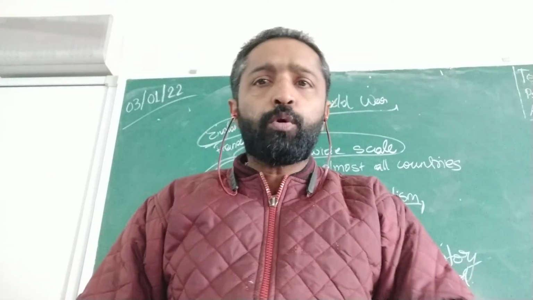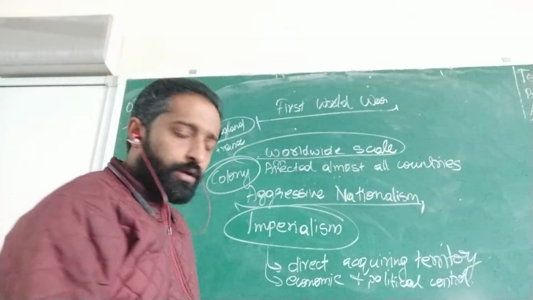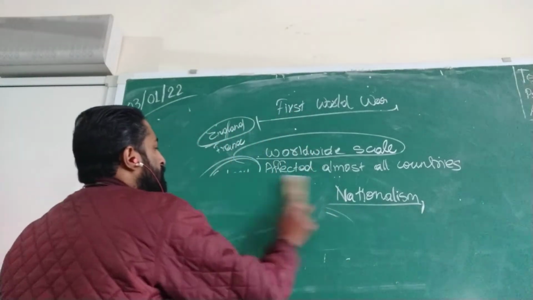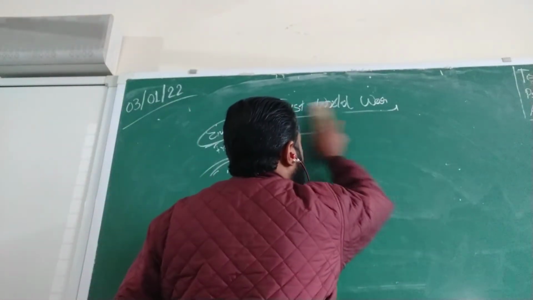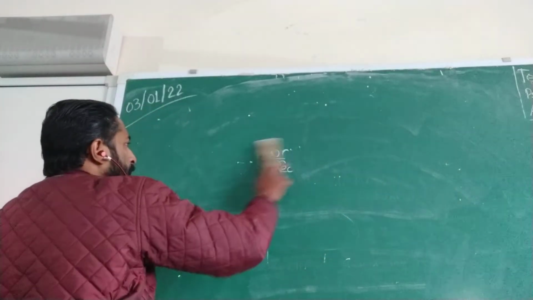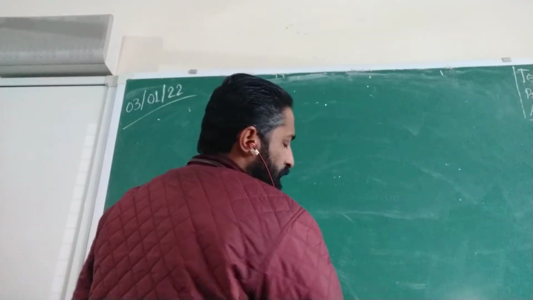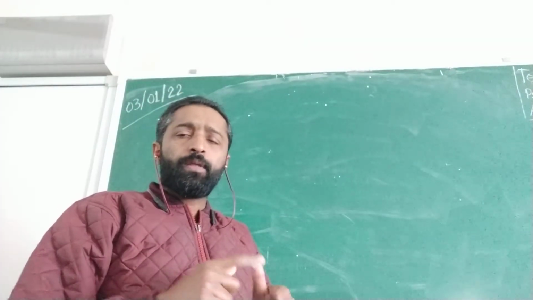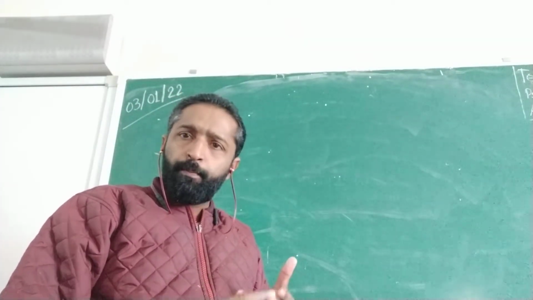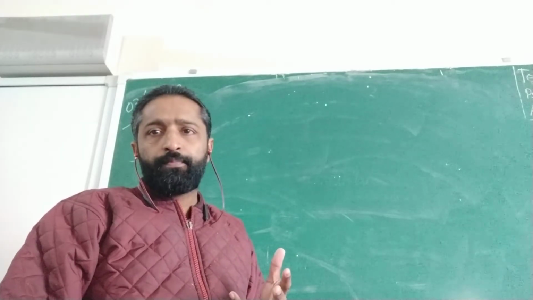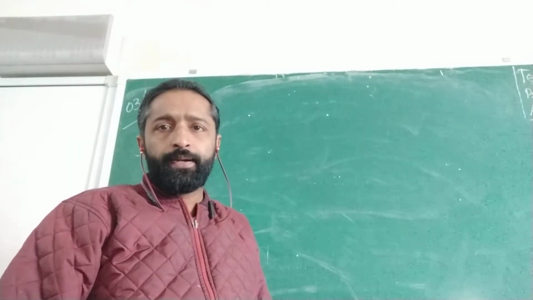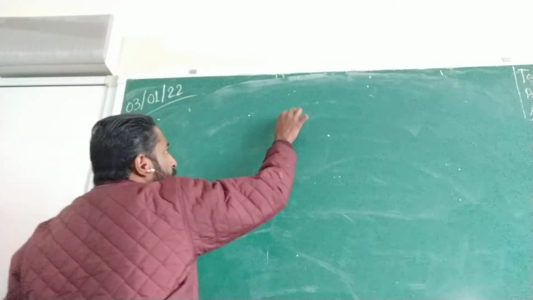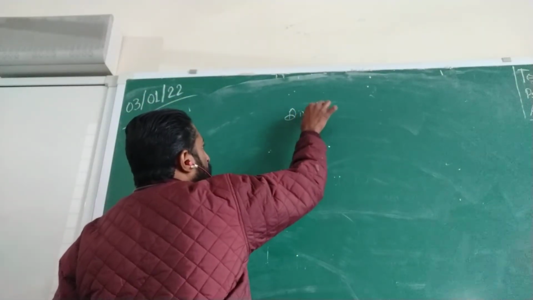Okay. Now let's move on to the second cause, that is the division of Europe. We have cleared the first cause, the terms nationalism, aggressive nationalism and imperialism, and the term colony. There are four terms that you learn: nationalism, aggressive nationalism, imperialism and colony. There are four terms that you need to understand in the first cause. Now let's come to the second, that is the division of Europe.